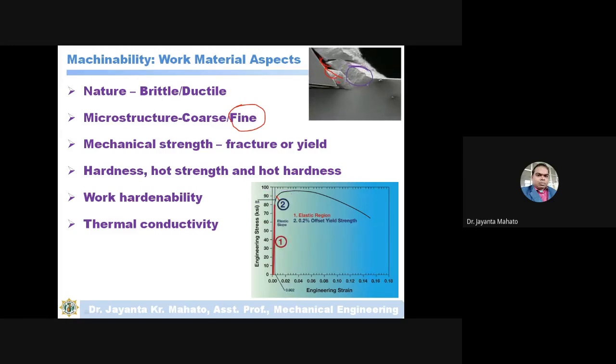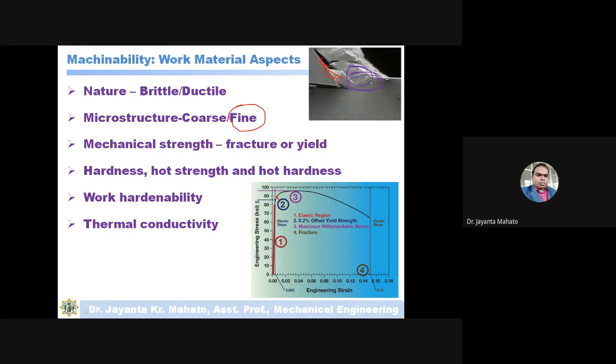Whenever the material gets plastically deformed, the material at that zone gets hardened. If the work hardenability is more, the hardening of that zone will be more, and in that case more force will be required.